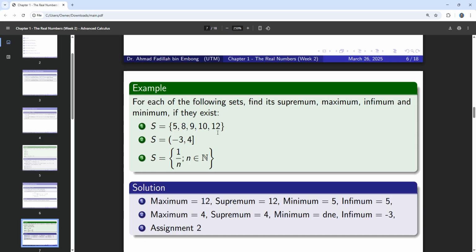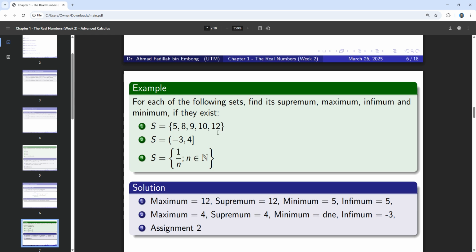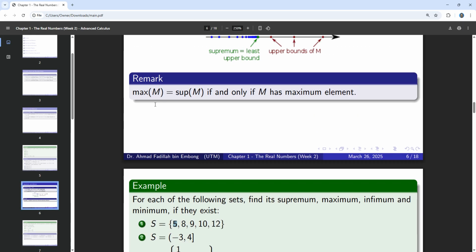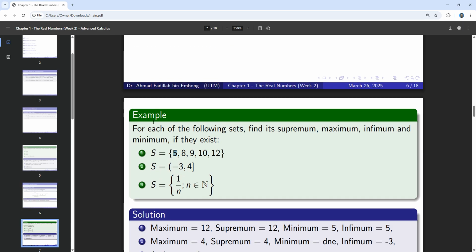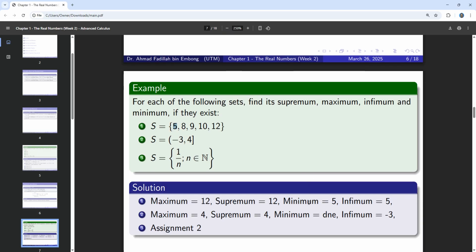The maximum is 12, and based on the remark, if there exists a maximum, this maximum must be equal to the supremum. So the supremum is 12, and the minimum value is 5. For the same reason, if we have the minimum value, then that minimum value must be equal to the infimum. That's why we have this answer.